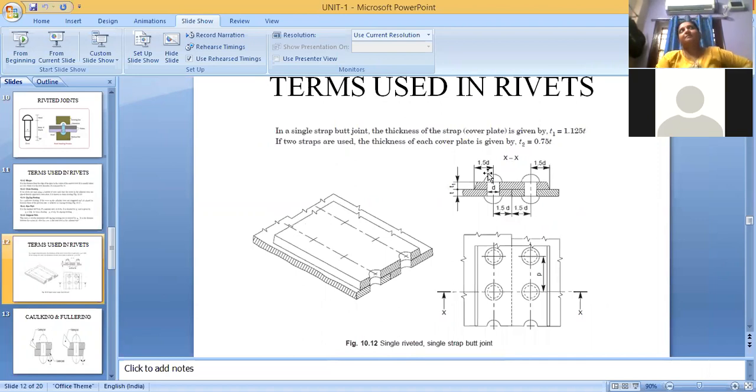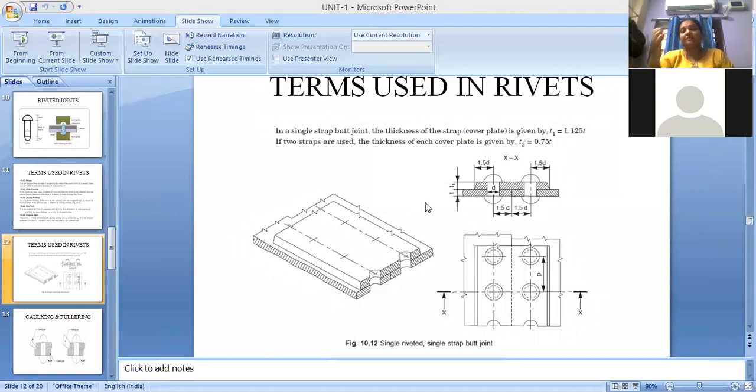If you make only one strap, then the thickness of the strap is 1.125T, where T is the thickness of the plate. But if you are using two cover plates, one at the top and one at the bottom, then the thickness of the plate can be 0.75T. So these are the formulas.